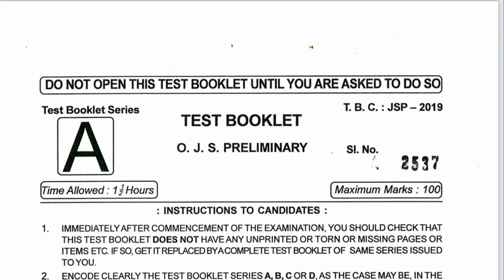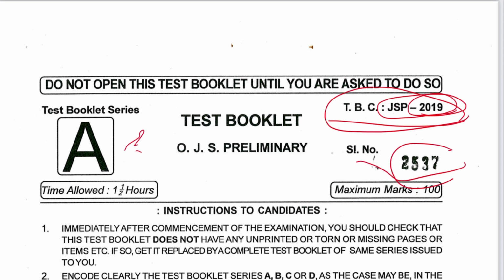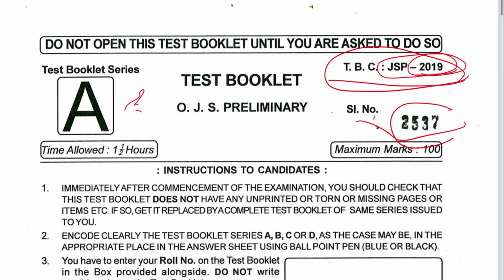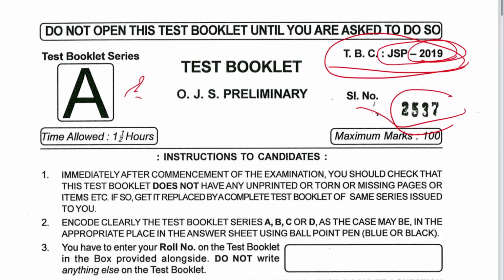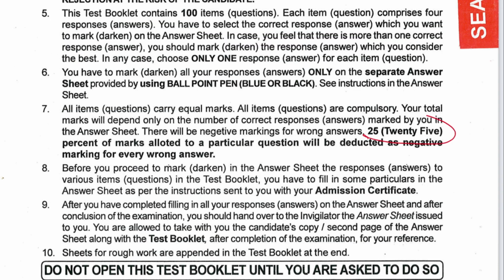So let's move on to the question paper. देखिए क्वेश्चन पेपर कुछ इस तरीके से आता है. It is mentioned here 2019 exam paper. Series A, serial number is mentioned. I have downloaded this paper from the ODISHA website. You can just download it from there. So time is 90 minutes and you have to solve 100 questions and 25% of negative marking is there.